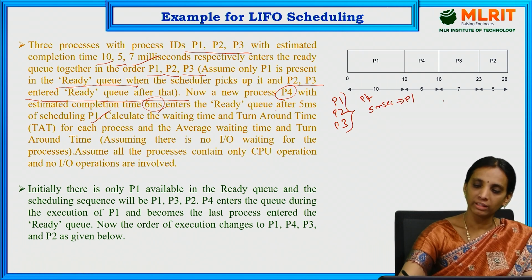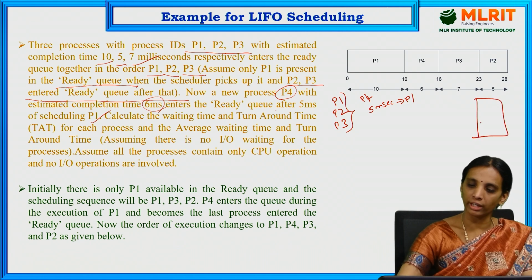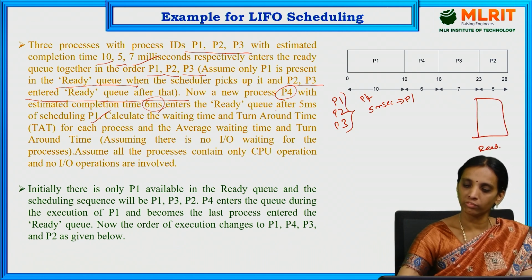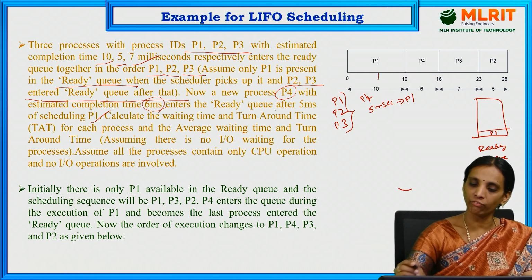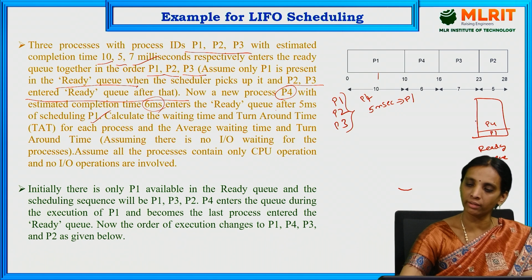So that means now this is the ready queue. First P1 entered. After completion of 5 milliseconds, P4 entered.